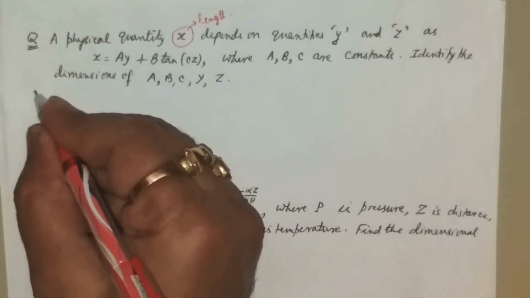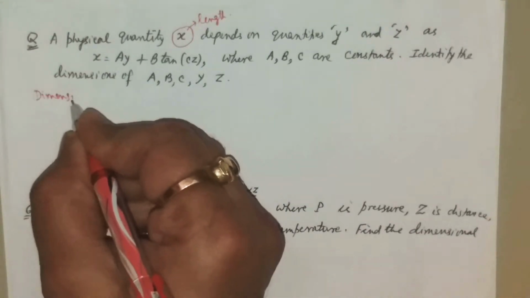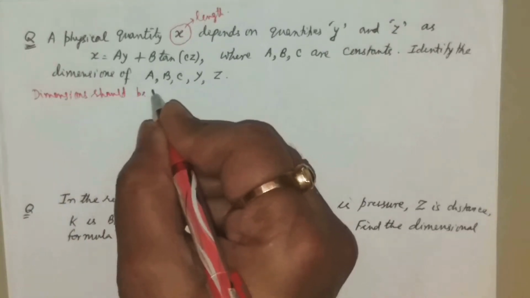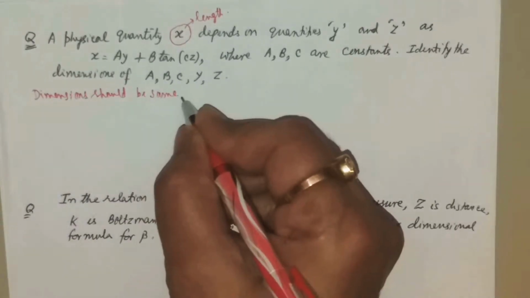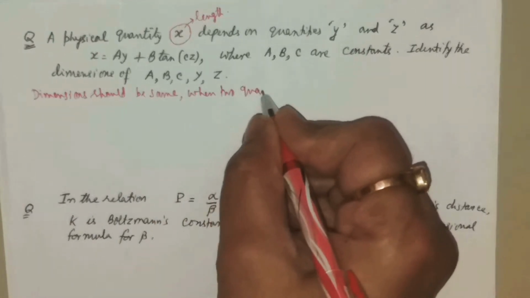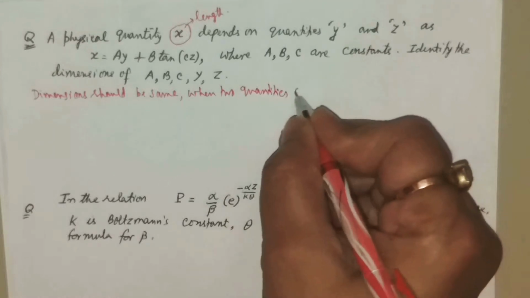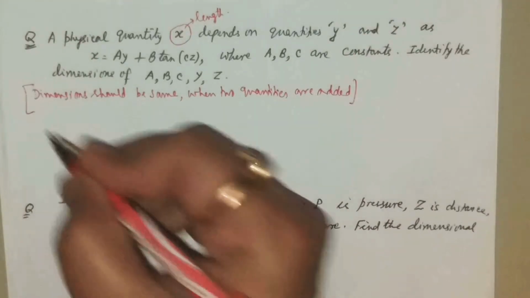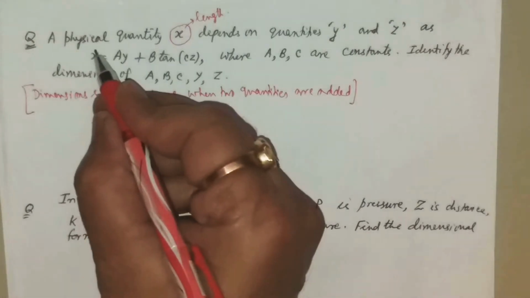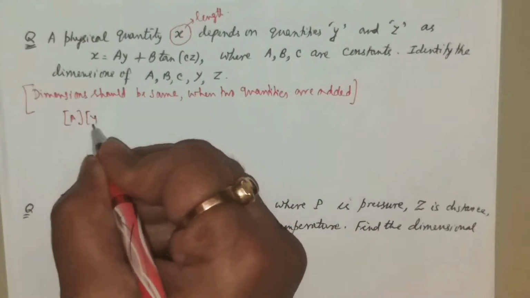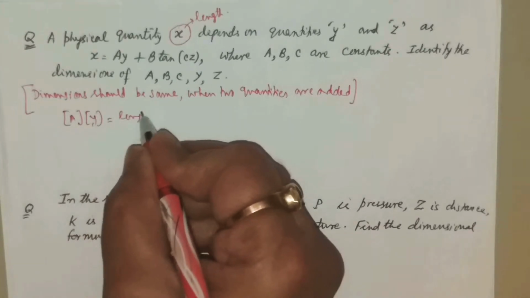Now, dimensions should be same when two quantities are added. Dimension should be same when two quantities are added. That is, if x is length, then a into y should be length. A into y should be length.